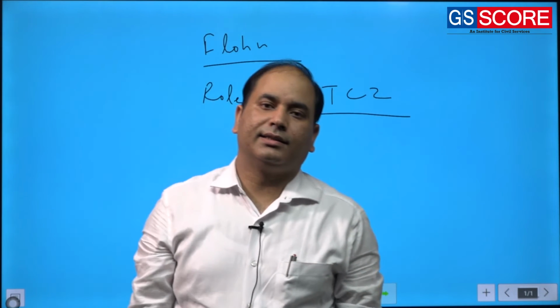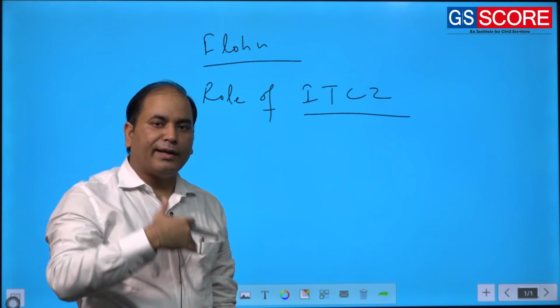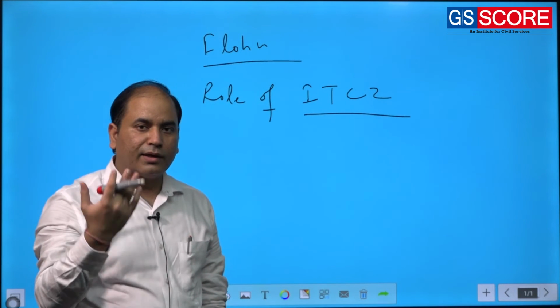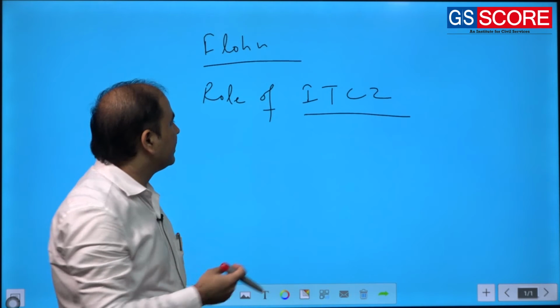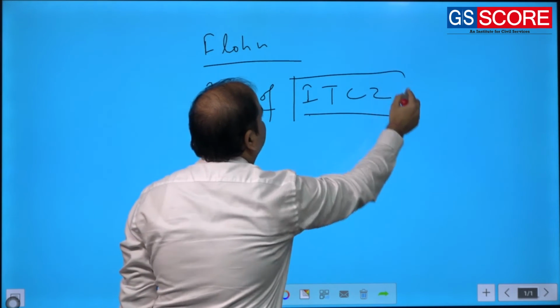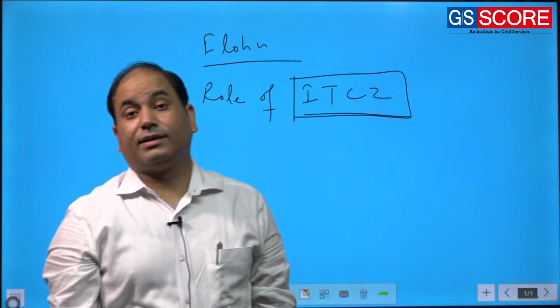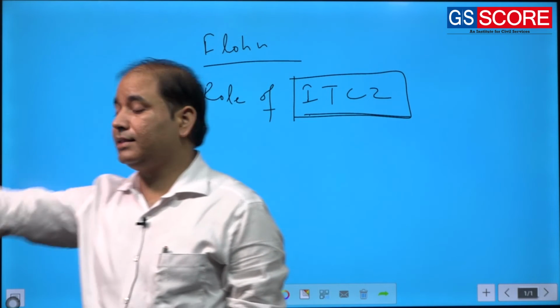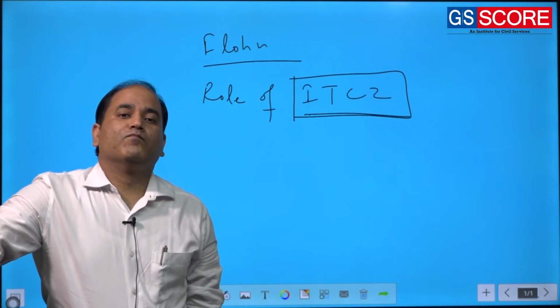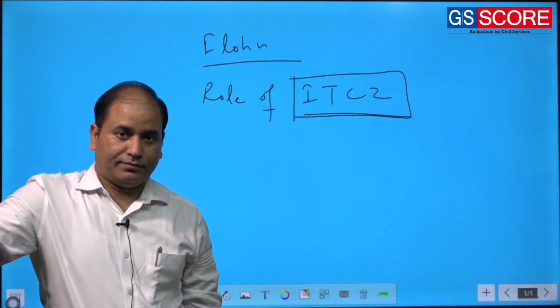Fawn's idea is simply that Indian monsoonal rainfall is nothing but the resultant of some role being played by the ITCZ. Now the question arises, what is ITCZ? ITCZ is simply the intertropical convergence zone.